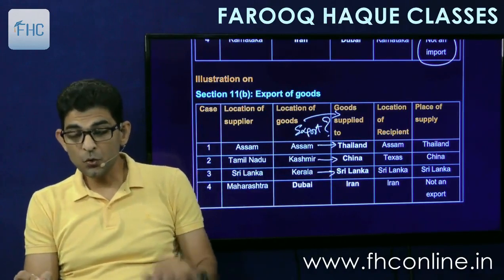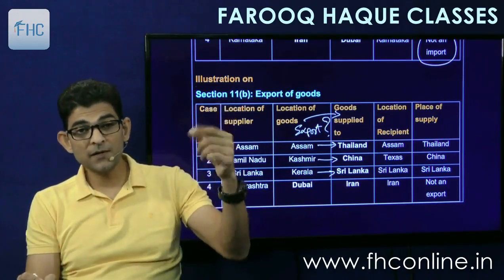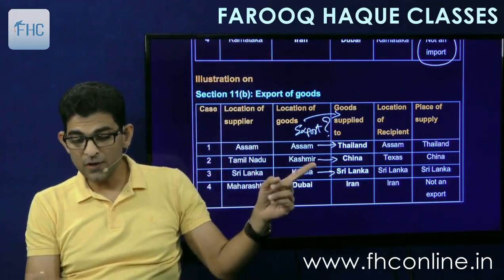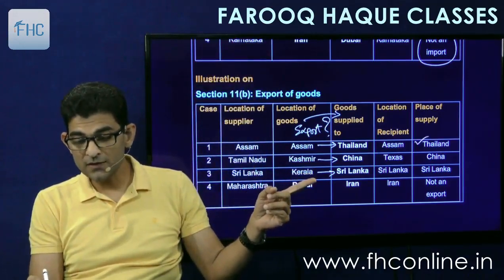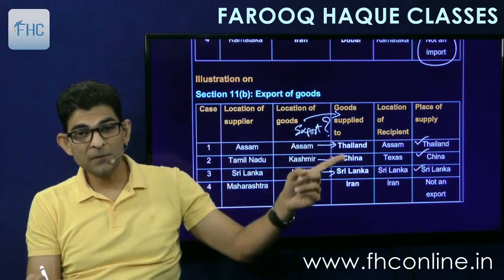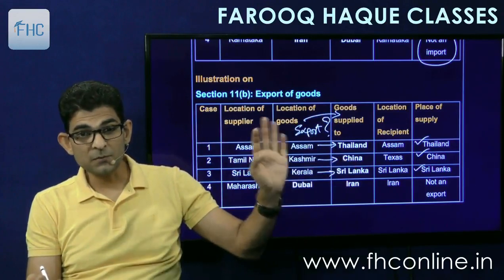In these three cases, what is the place of supply? The place where the goods are going, that is outside India. If they are going to Thailand, then Thailand. If they are going to China, then China. If they are going to Sri Lanka, then Sri Lanka. So the place where goods are supplied to will be the place of supply.